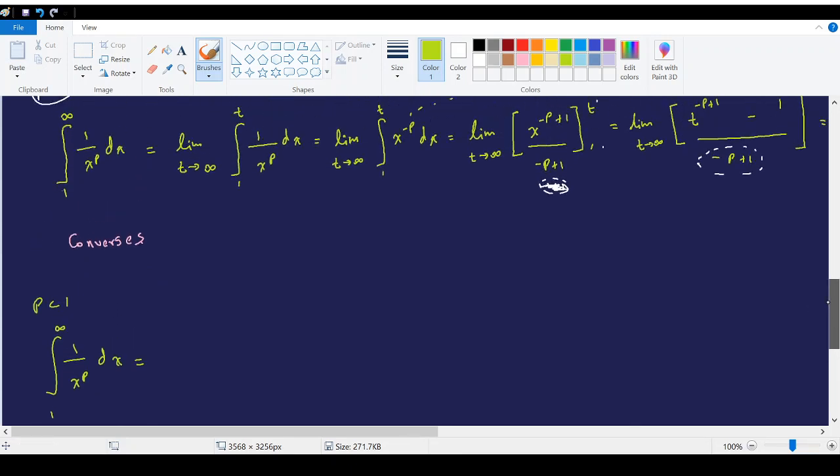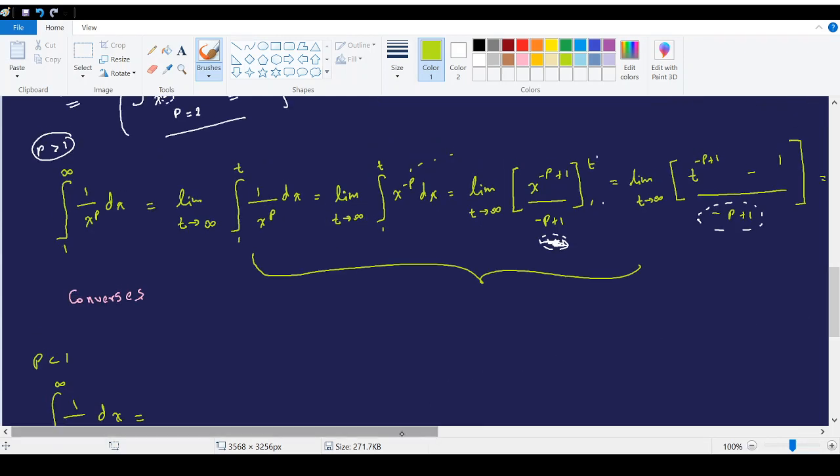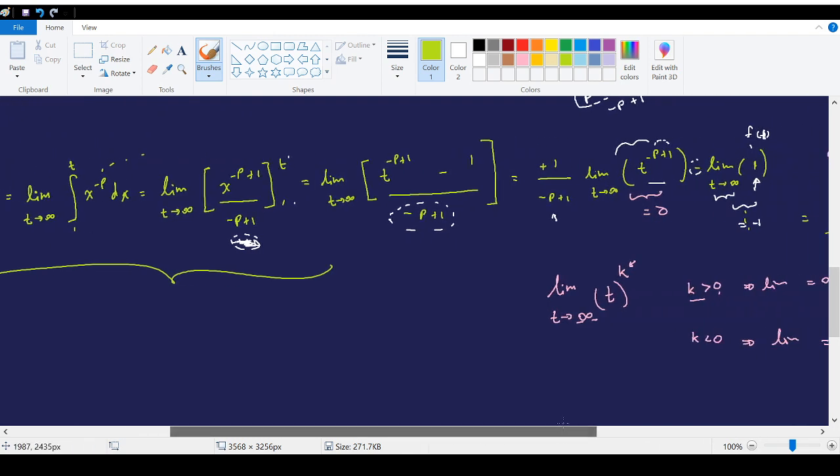Since this integral is the same thing, we will have to do the same calculation, and then we will come up to this stage, right?